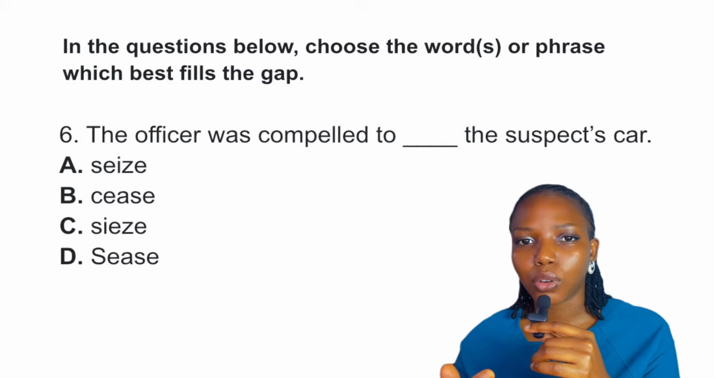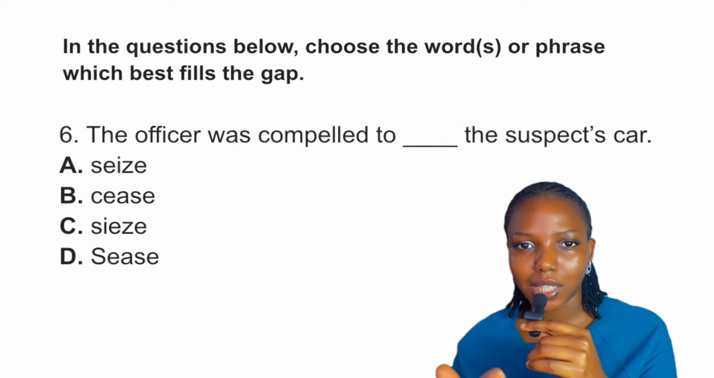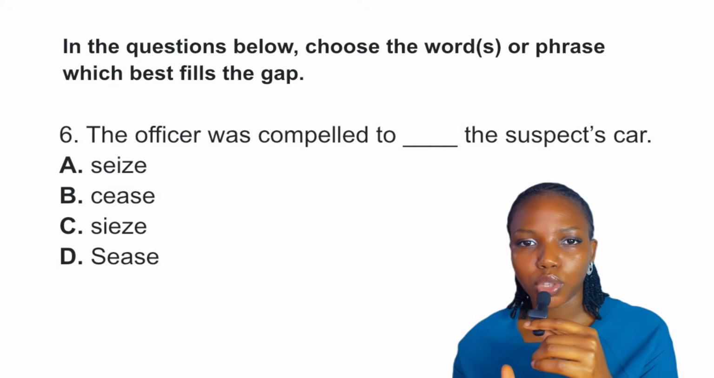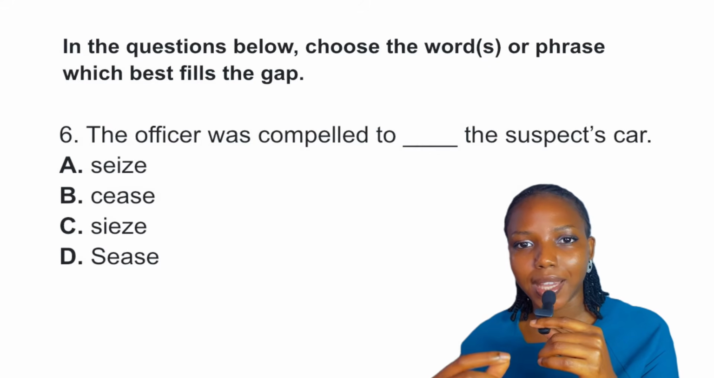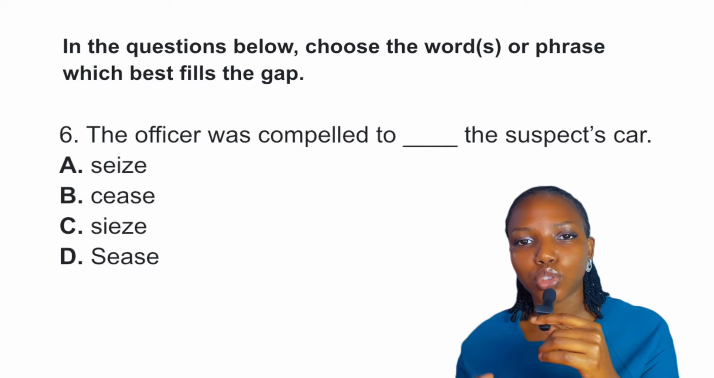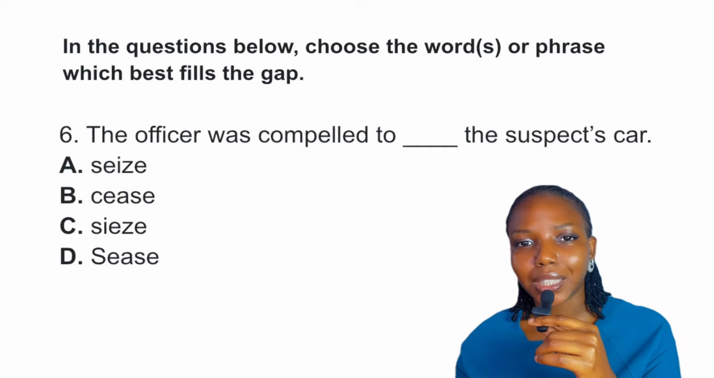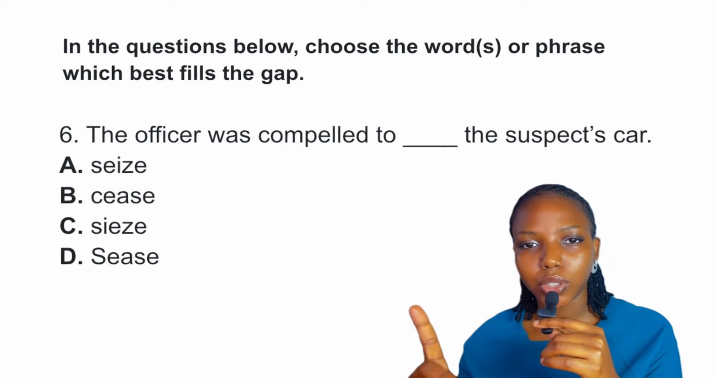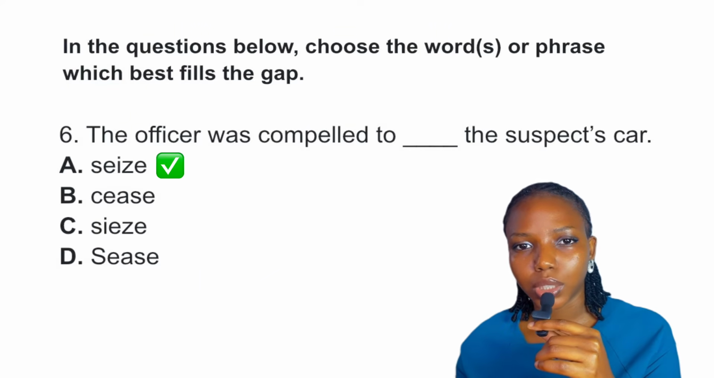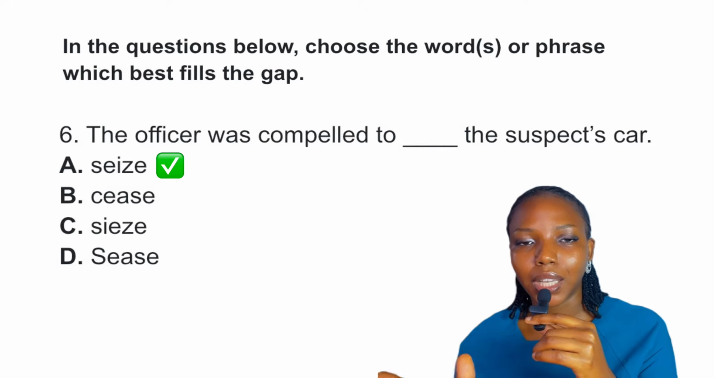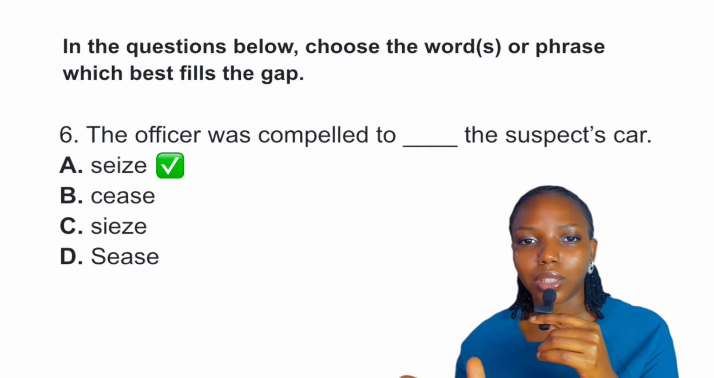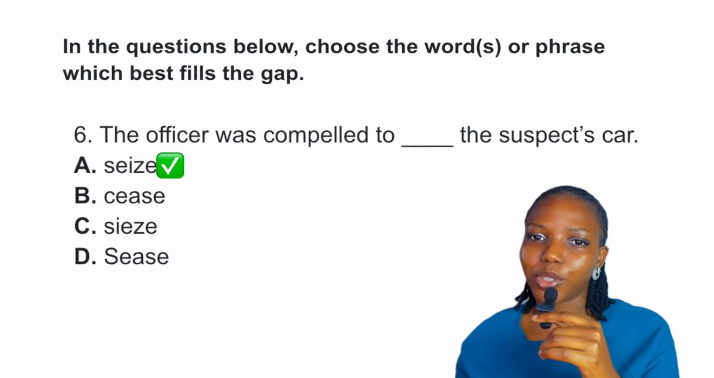Now, what is the meaning of option A, SEIZE? It means to take possession of something by force or by a legal authority. What is CEASE? It means to stop doing something. So from the sentence, we see the officer. This represents a legal authority and it means to take something by force, SEIZE. And so that makes option A the final answer to this question.